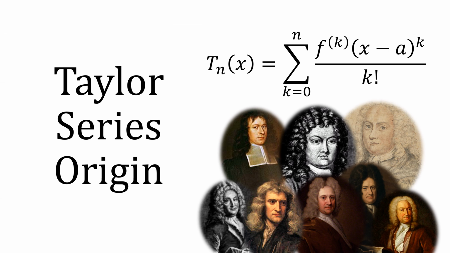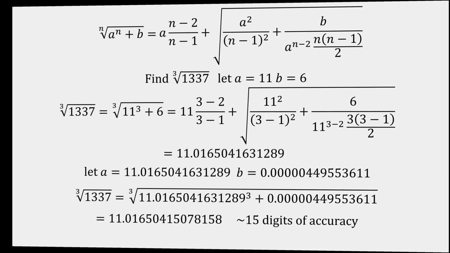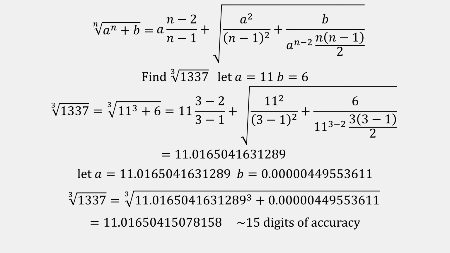Up first, the video Taylor series origins. I make three small errors here. The first is the sign of the second value of b. That should be negative. The final answer though is correct because I used the negative number in my computation. I just wrote it positive in the slide.